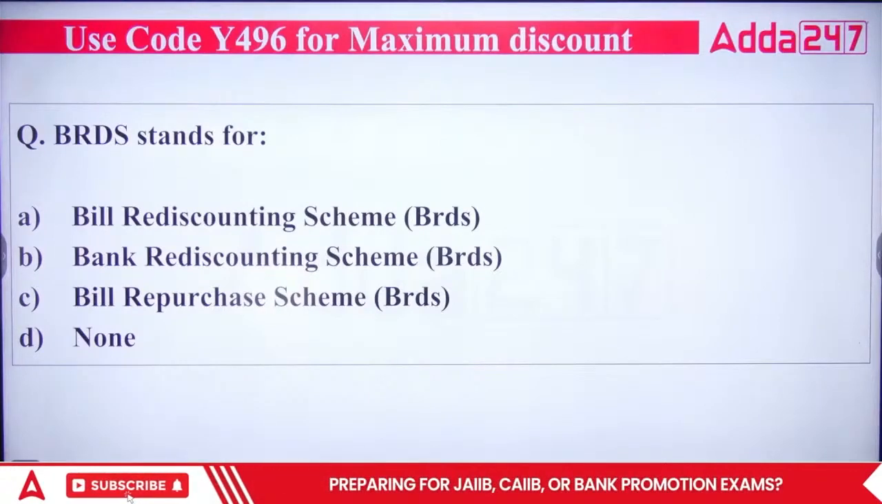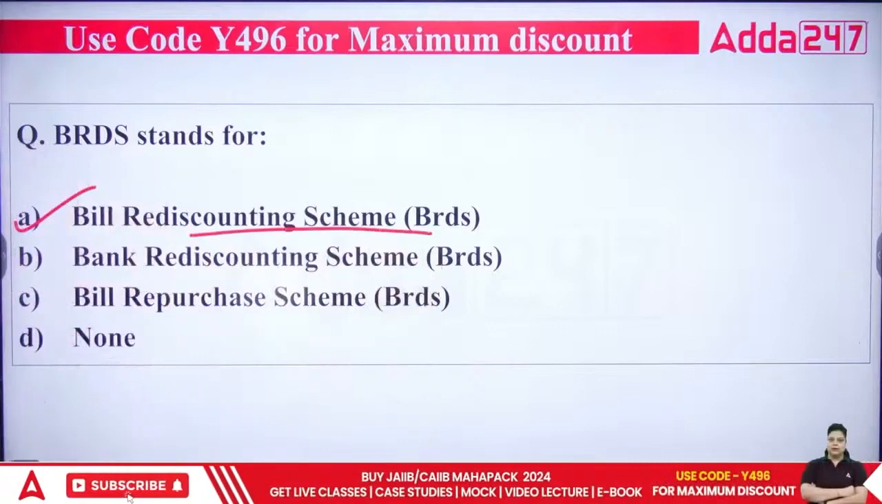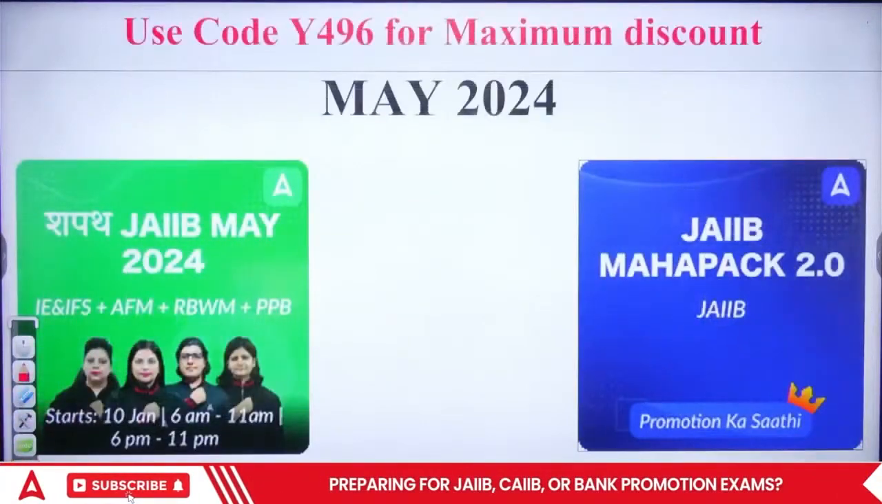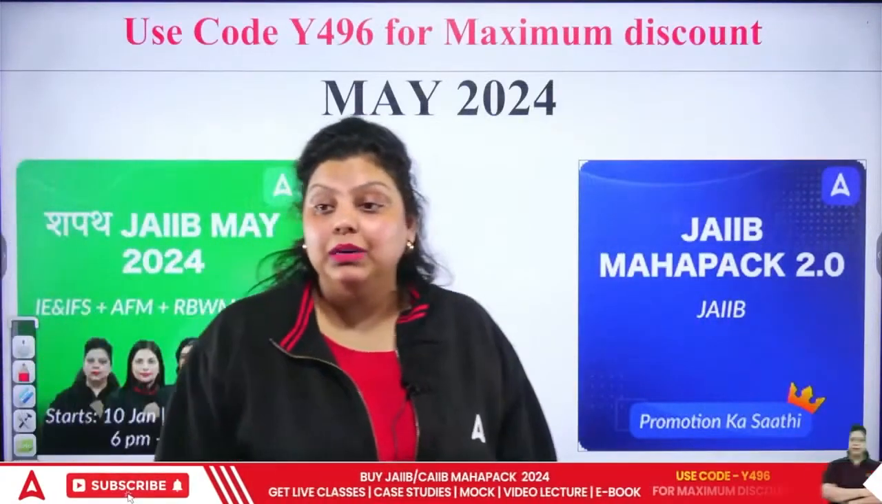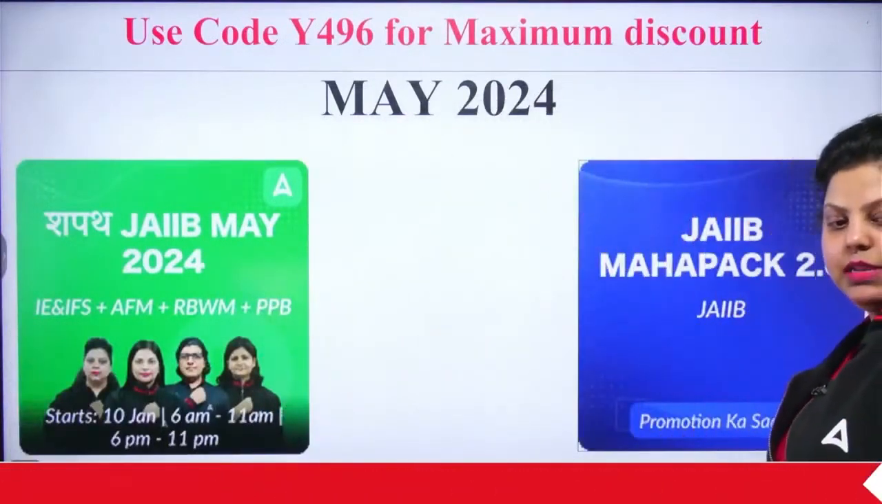And the right answer for this will be, it's a bill rediscounting scheme, BRDS, bill rediscount scheme. Okay, right answer will be A. So these are the questions that we have discussed from your unit number 30 of your module D. Okay, that's a money market.